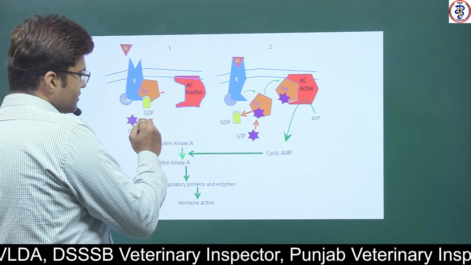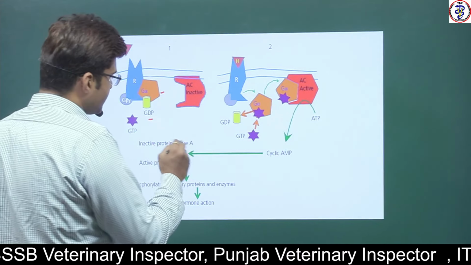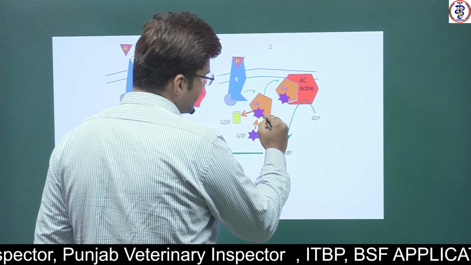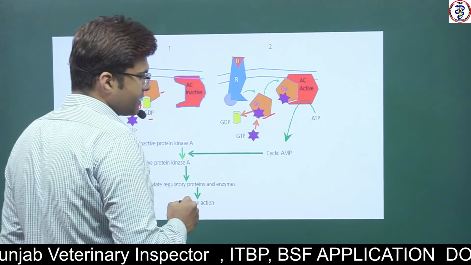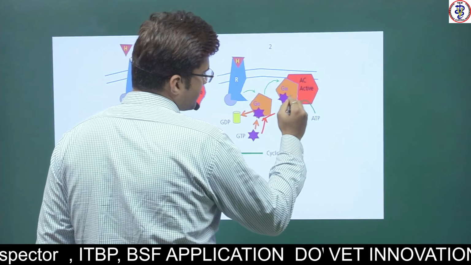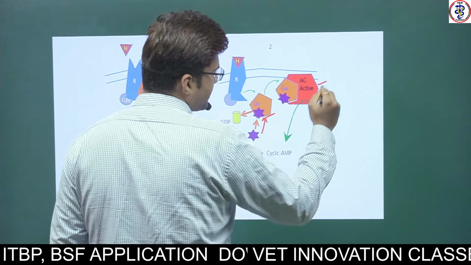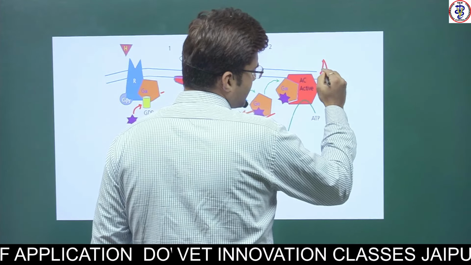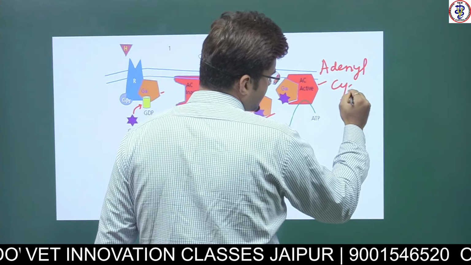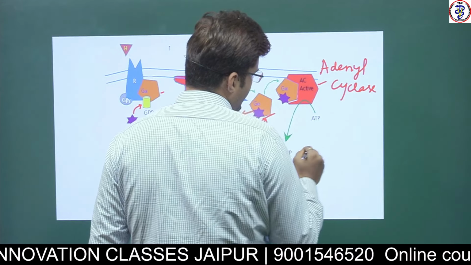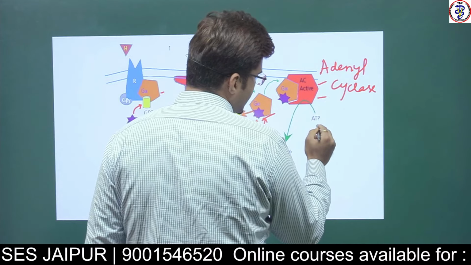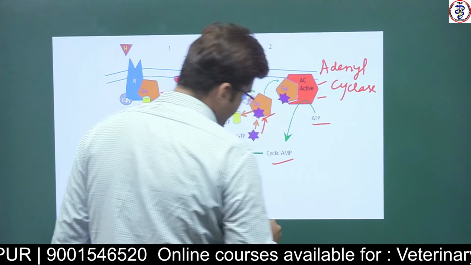When this G alpha subunit combines with the GTP, it becomes active form. In active form, it goes and binds with an enzyme called adenyl cyclase, and adenyl cyclase becomes active. The adenyl cyclase converts ATP into cyclic AMP.